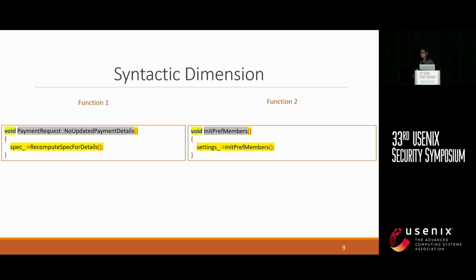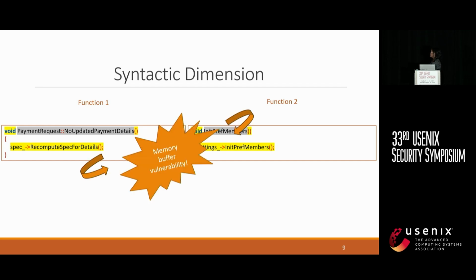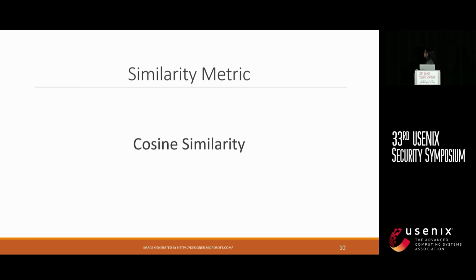The third dimension is syntactic dimension. If we look, these two functions look alike. They have one return type, no parameter, and one line of function body. So these two functions are syntactically similar, and once again, they are sharing memory buffer related vulnerability.